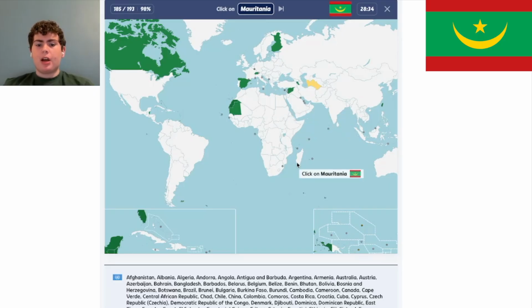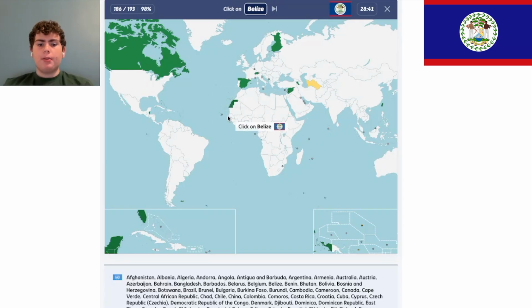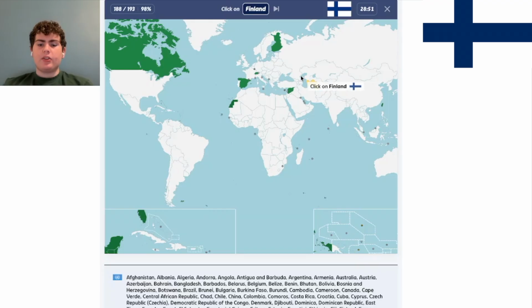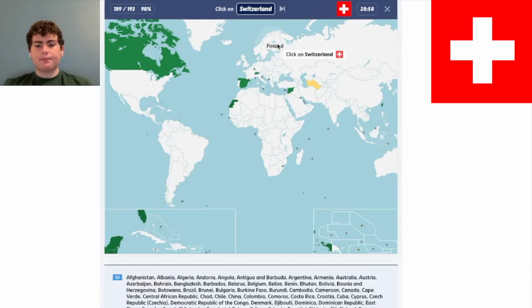Mauritania, not to be confused with Mauritius, is in Africa and is that country right there. Belize is down here. It speaks English. It's in Central America. Armenia is up here. It's next to Azerbaijan and Georgia. Finland is right here. It is next to Russia.